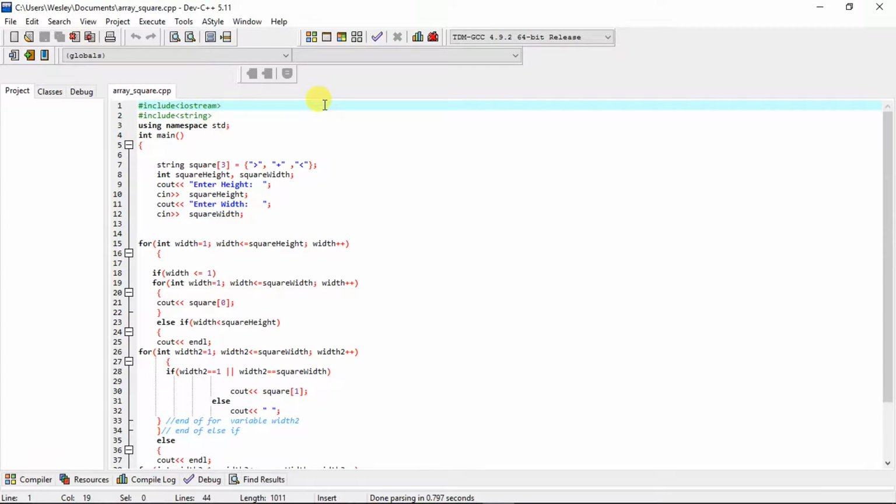All information and material used in this presentation was derived from Chapter 6 of the textbook Big C++, 2nd edition by Cay Horstmann and Timothy Budd.